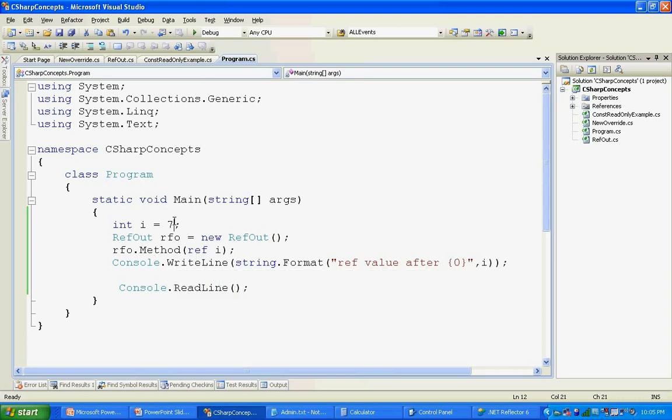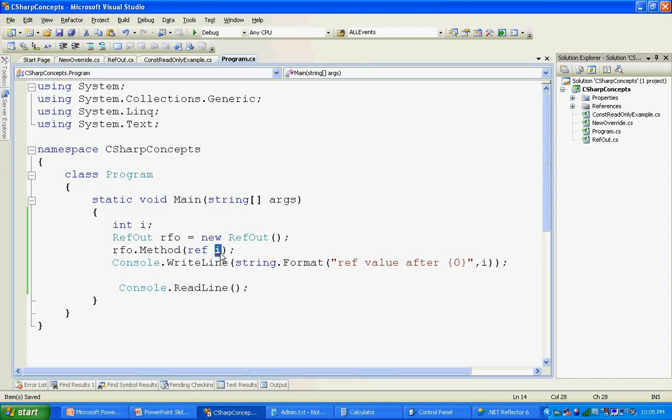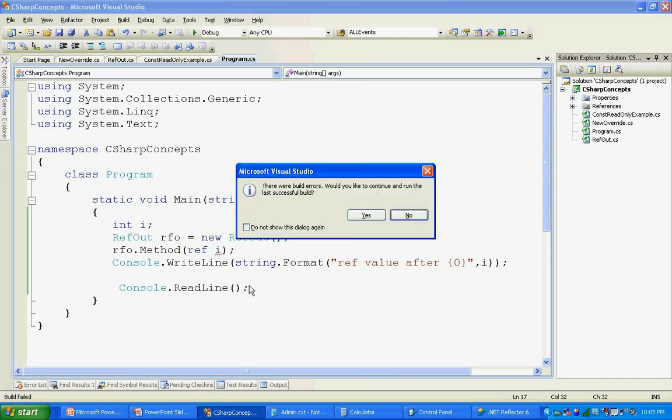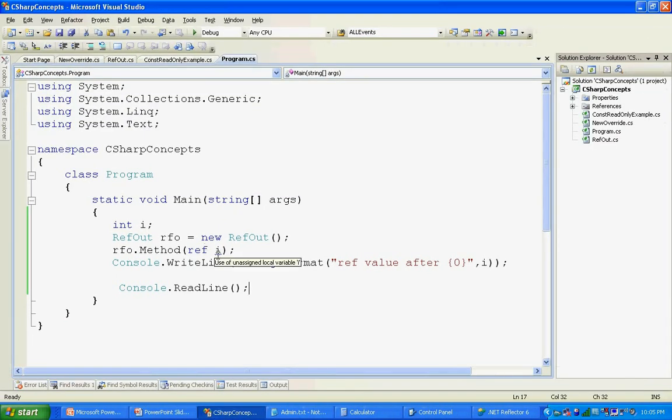And one more thing: if you didn't assign any value to this I, and you try to pass that, the compiler won't allow you. The compiler will throw an error, because the moment you define the method parameter as a reference, if you are trying to pass any variable without assigning a default value, it won't allow you. And if it is an out, you don't need to assign any value, just directly pass the variable without defining a default value, then it will take. That is the main difference between out and ref.